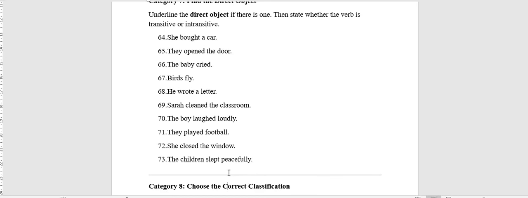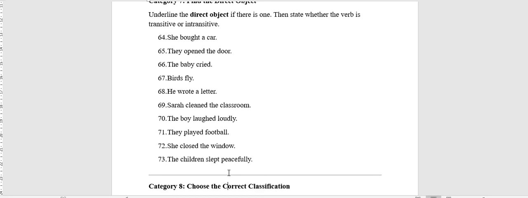So, both transitive, open transitive here in number 65. Number 66, cried is an intransitive verb.